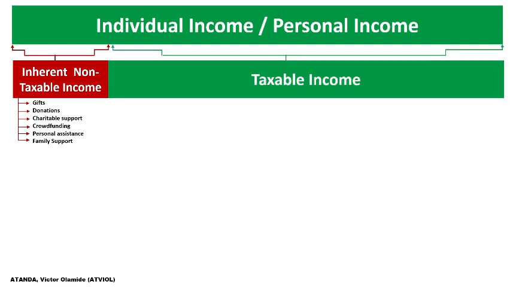So we can say that taxable income is income that is captured under the scope of taxation. Anything that is not captured under the scope of taxation is what we refer to as inherent non-taxable income, which in other normal circumstances is what we refer to as not taxable income. So our major focus is this taxable income. And from the taxable income, we deduct the total deductions.